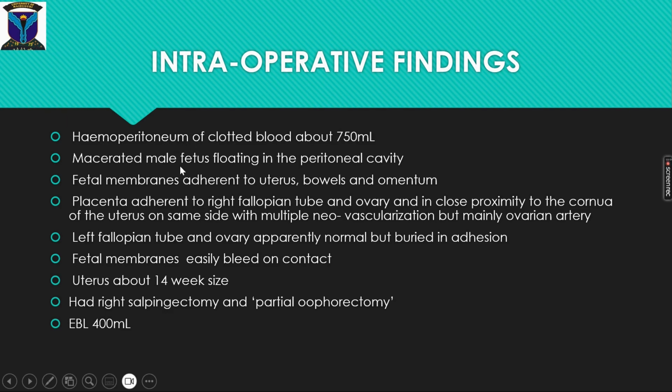The fetus was a macerated male fetus found floating in the peritoneal cavity. The membranes were adhered to the uterus, bowels, and omentum. The placenta was adherent to the right fallopian tube and ovary, and in close proximity to the corner of the uterus on the same side with multiple neovascularization, but mainly the ovarian artery. The left fallopian tube and ovary were apparently normal, but very adherent. The membranes easily bled on contact. The uterus was about 14 weeks size. She had a wide salpingectomy and partial oophorectomy because of adhesions. Estimated blood loss was 400 ml.